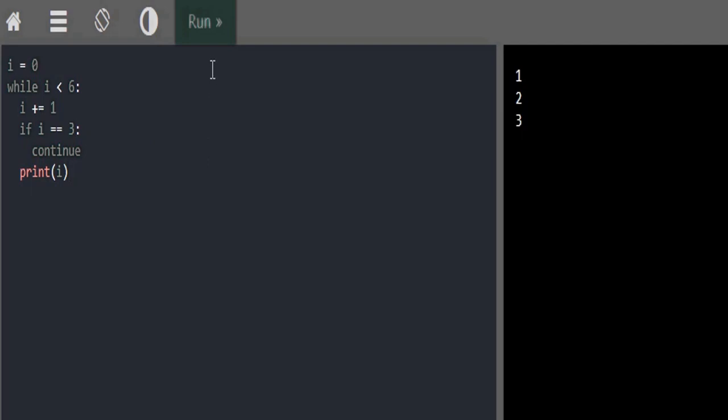On running this code, you can see that it doesn't print the value 3 because we have made it skip that particular iteration. So as you can see, 3 is missing. Say, for example, I change it to 4 now, then it would skip the value of 4 and print the value of 3.